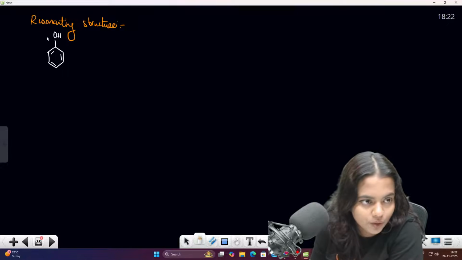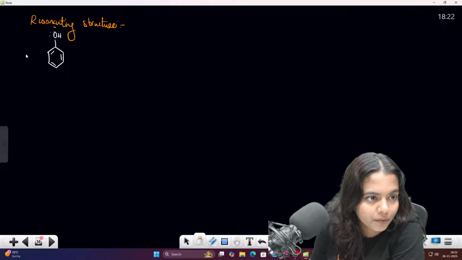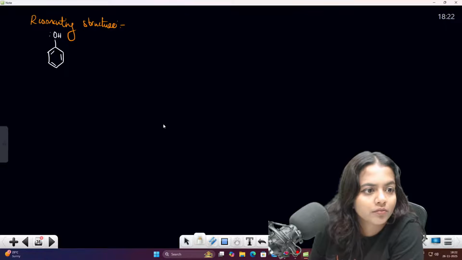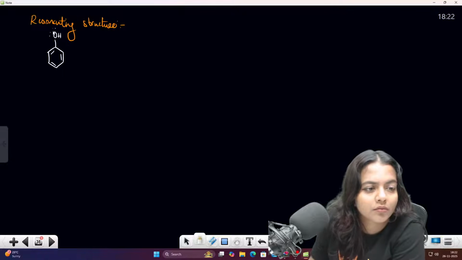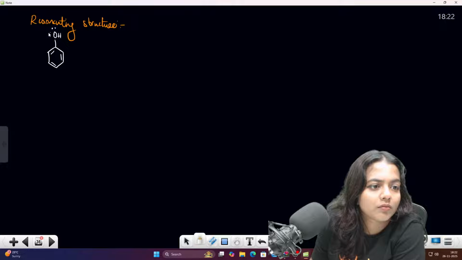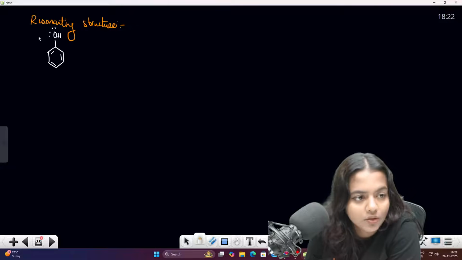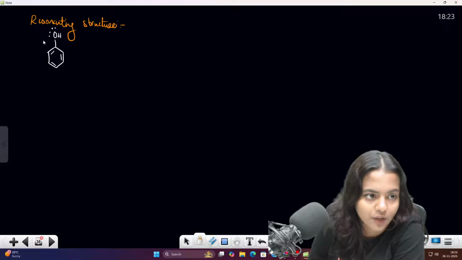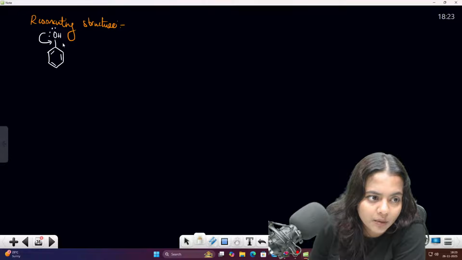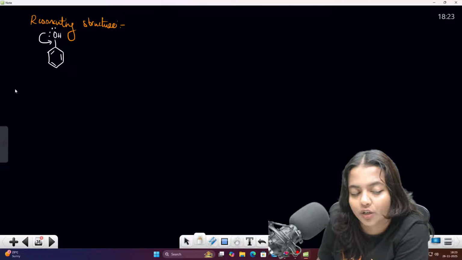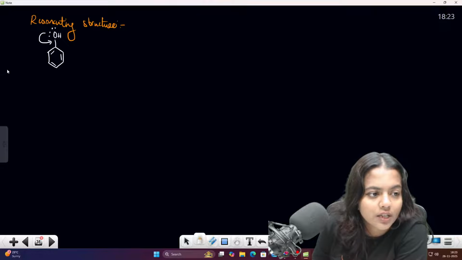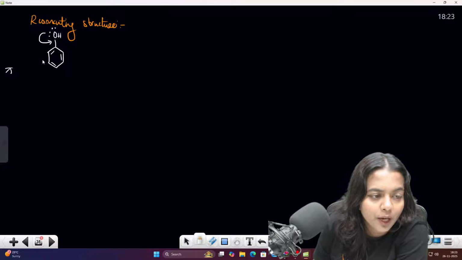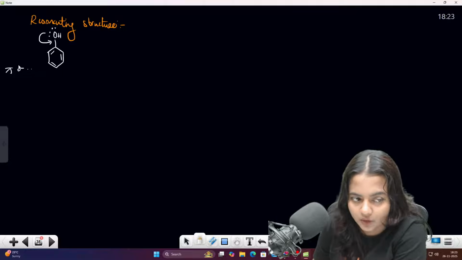If you have your OH, okay, this is the one. So what happens here is you have the lone pairs, right? Oxygen has 2 sets of lone pairs. So this will be giving the resonating structure, I'm drawing the resonating structure. So this is actually a pi bond, then a sigma single bond, then a lone pair. This is the resonating structure.